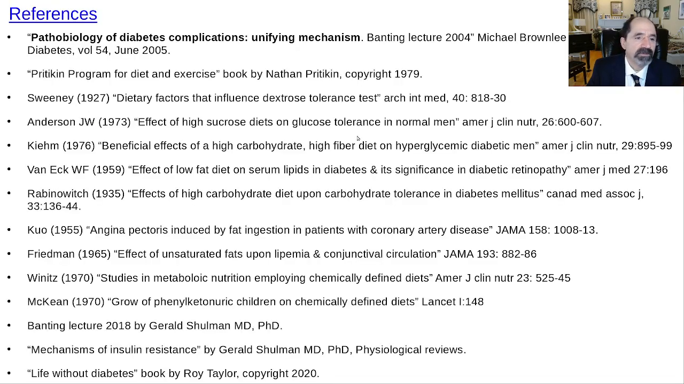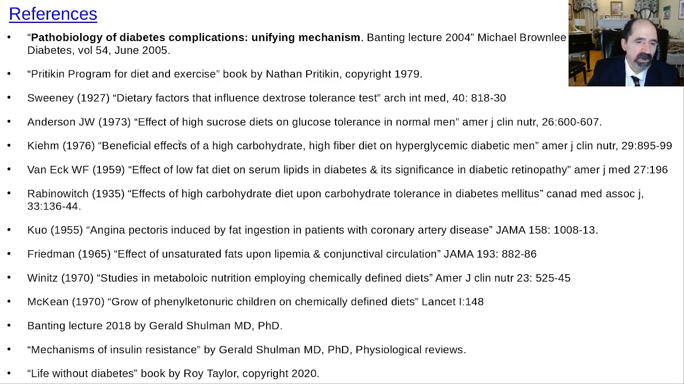Okay, and then here's some references. We talked about this fantastic paper, and you can find the video online if you go to diabetes.org. Also down here, the Banting Lecture 2018 by Gerald Shulman. You can find that video online if you seek it out. Really nice book, Pritikin's book. The one from 1979 was my favorite of his books, the Pritikin Program. And he goes through a lot of interesting papers on diabetes and other subjects.